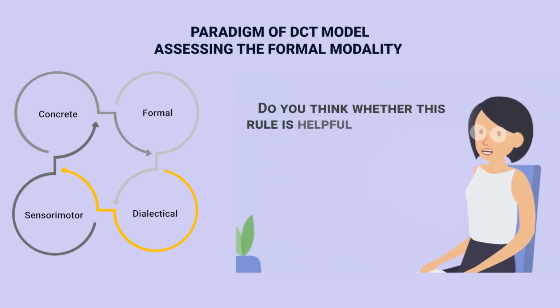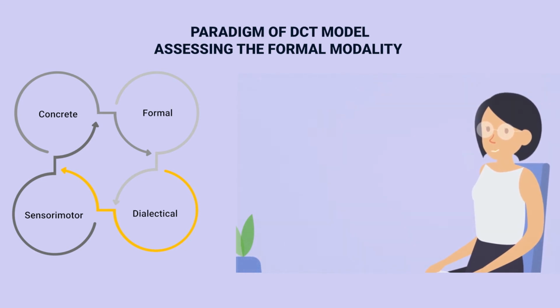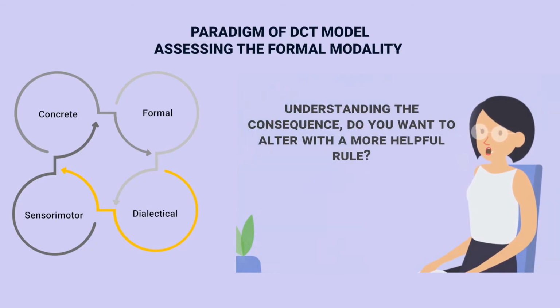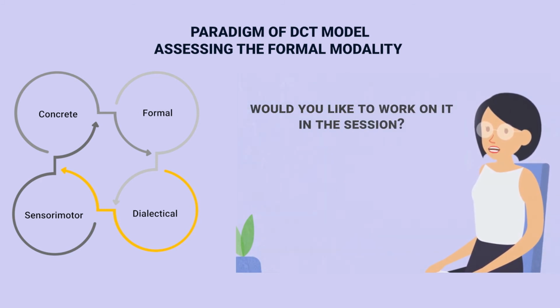Helping the student to identify the rule is also a difficult process. After the rule is identified, it has to be challenged with a question like, do you think this rule was helpful or unhelpful? This is to make the student quit applying the rule or deconstruct the rule. Then it is followed by questions like, understanding the consequence, do you want to alter it with a more helpful rule? And would you like to work on it in this session? This will facilitate the ending of the interview and the beginning of the intervention to co-construct the new rule.